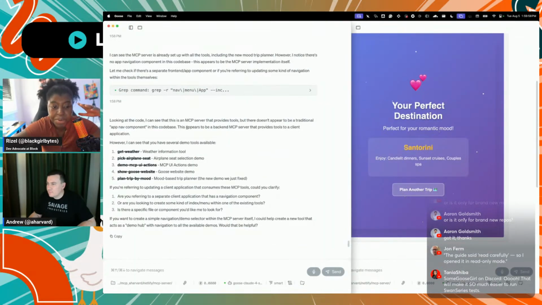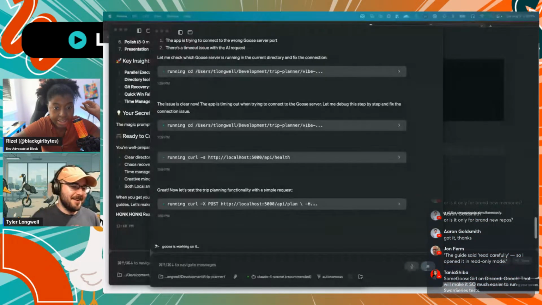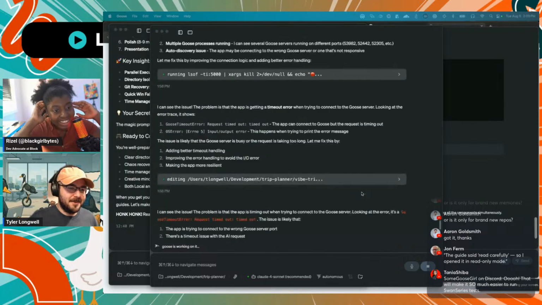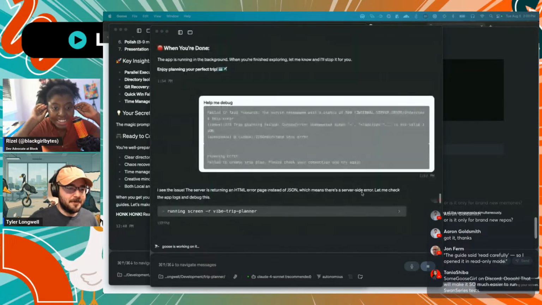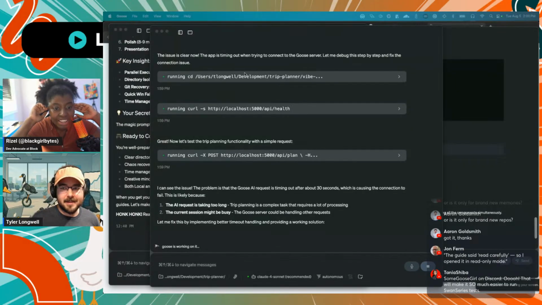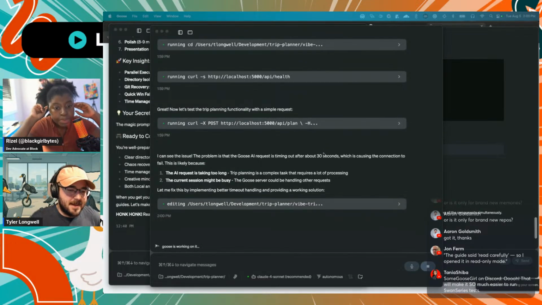And we're going to go back over to Tyler. Let's see if Goose got connected yet. Oh man, MCP UI is so cool. I know. All I did while y'all were over there was tell Goose the errors I found in the console. And it's going and debugging. It's using the API itself to try and figure out exactly what the issue is with the app, and it's trying to get through it right now.